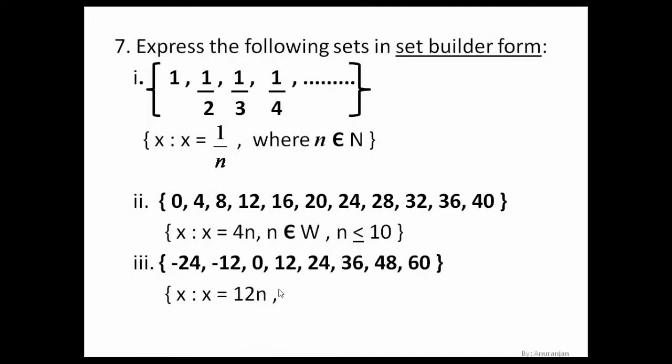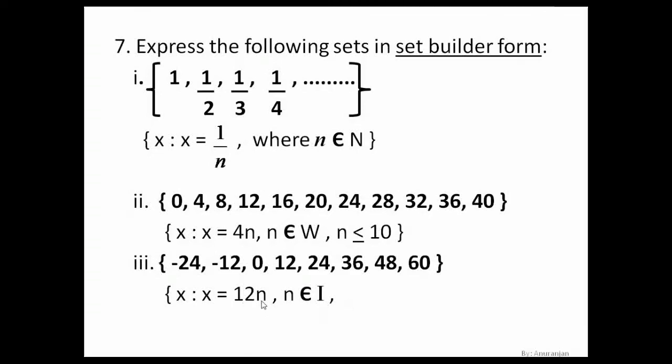So what should n be? If you carefully observe, here you have negative numbers as well. So we can say n belongs to integers, because integers have the positive and the negative including 0. And after this, we have to specify the range of n, so that it becomes a finite set.